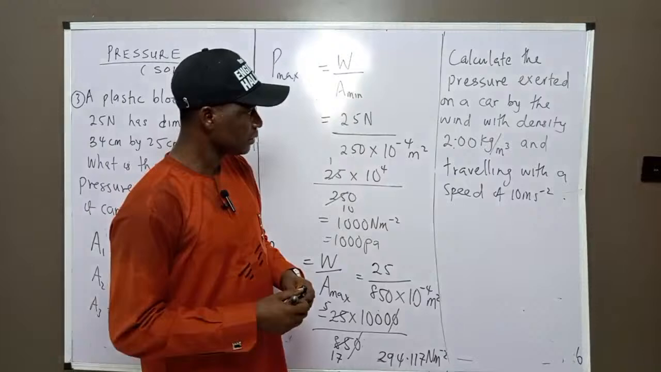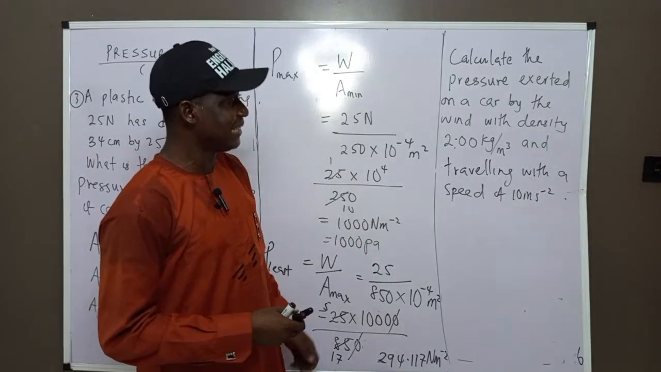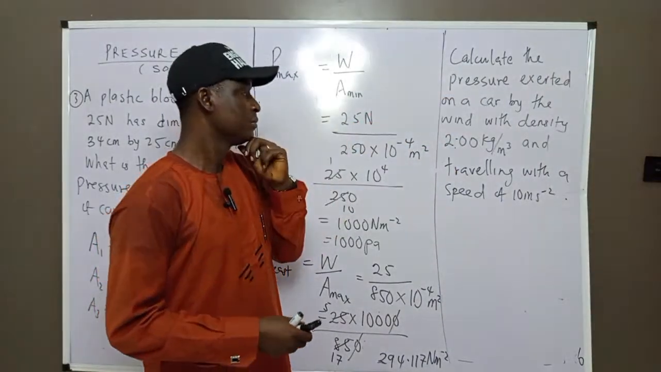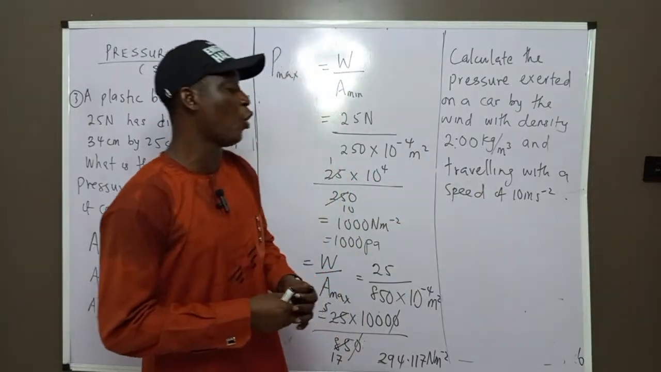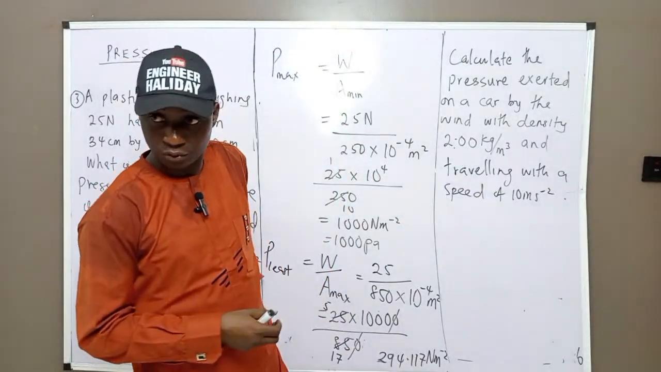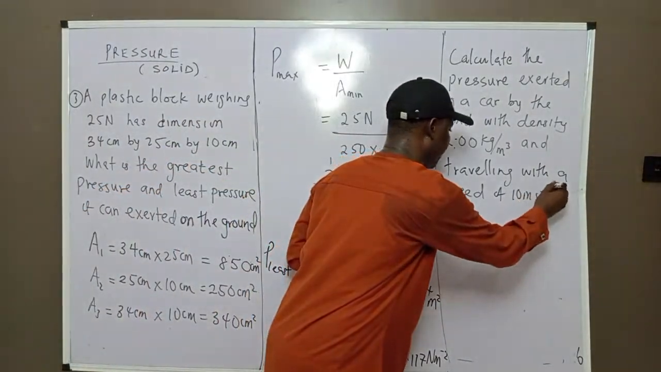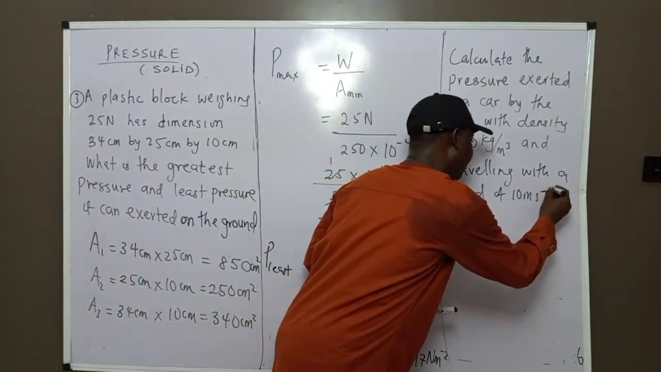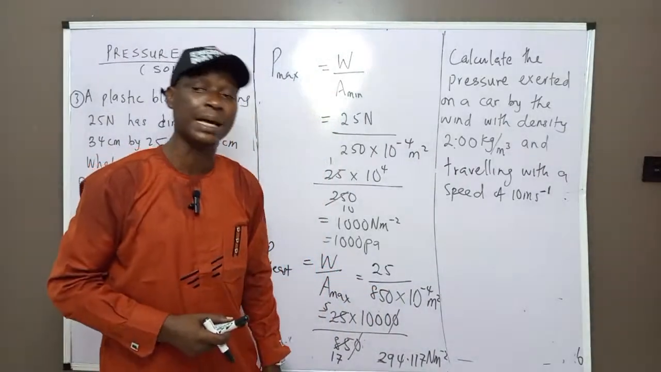Now, they said: calculate the pressure exerted on a car by the wind with density. They give us the density and the car is traveling with a speed of 10 meters per second. Velocity is 10 meters per second, but acceleration would be 10 meters per second square.